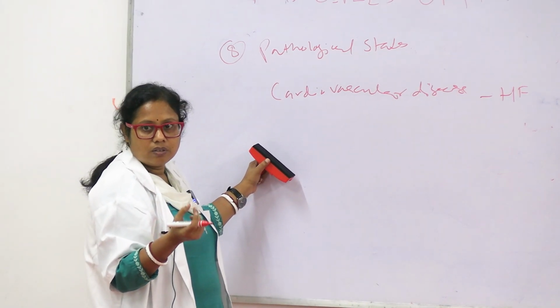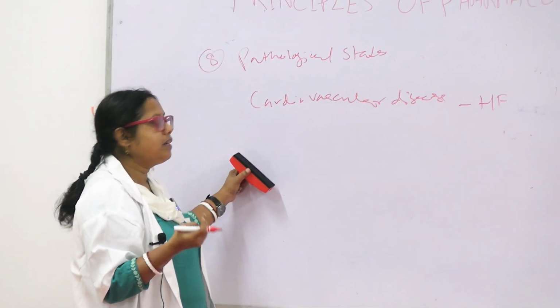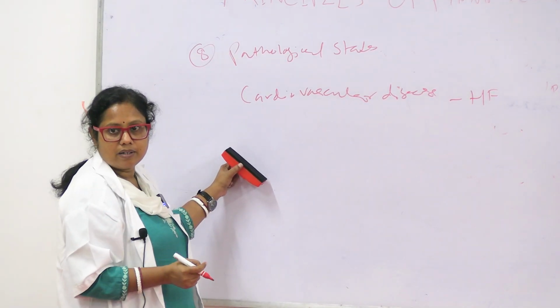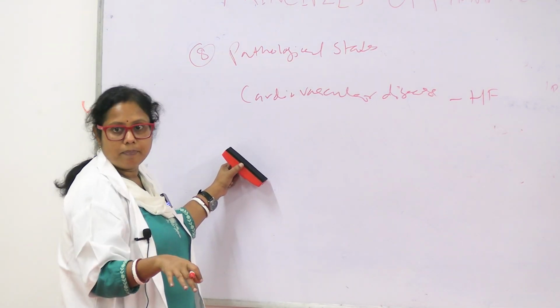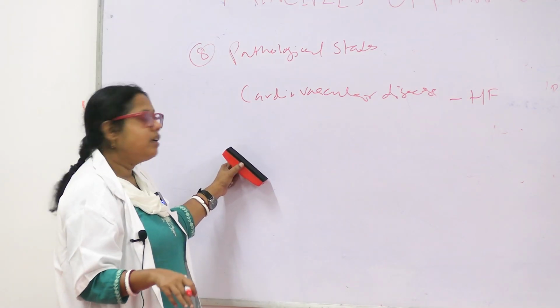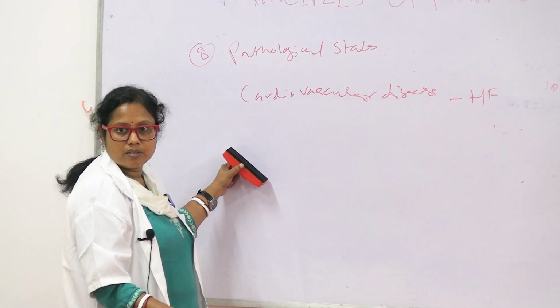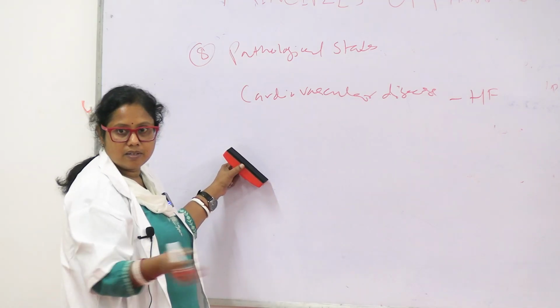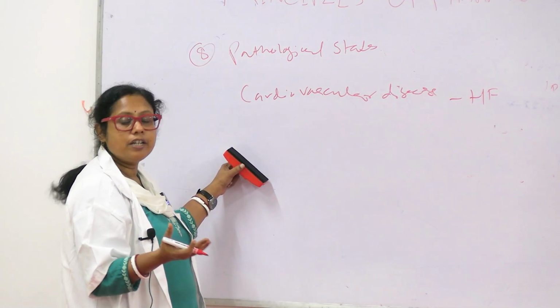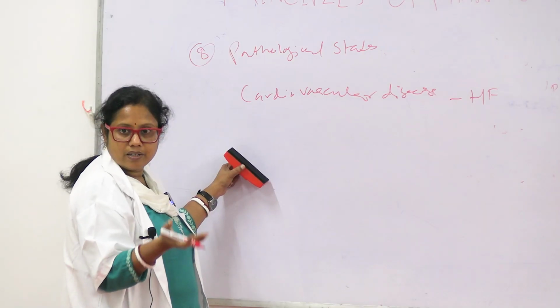Heart cannot pump enough blood. So what happens? Blood accumulates in the dependent part. Dependent part means in the lower parts. If a patient is standing, the body fluid will accumulate in the legs. If the patient is recumbent, lying down, the fluid will accumulate in the back side.